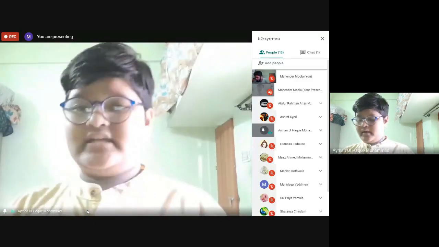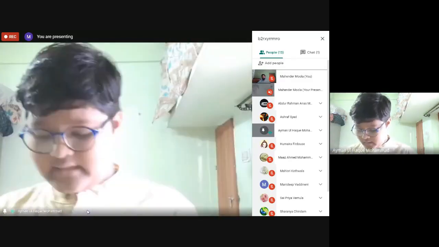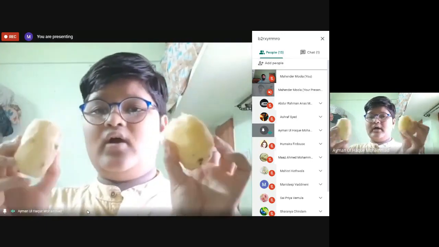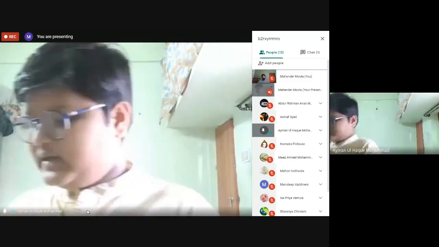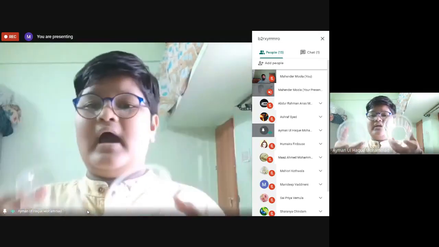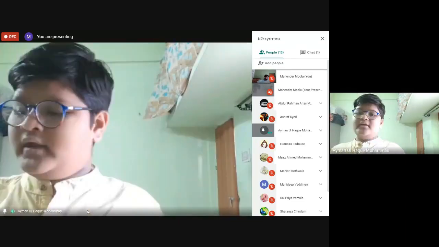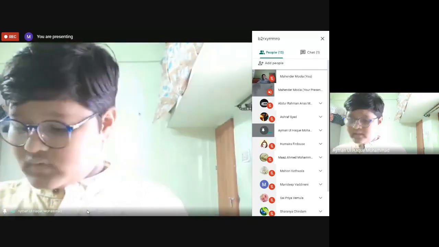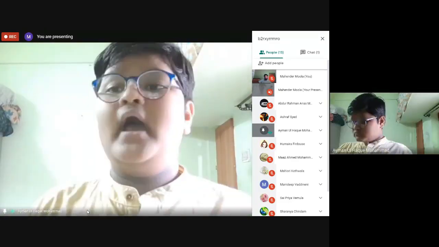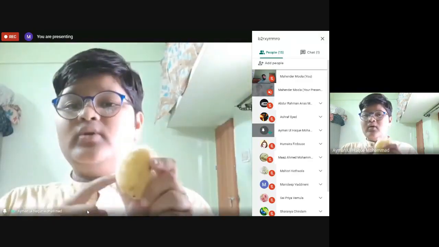To do that experiment, some materials are required. The materials required for that experiment are two potatoes, which must be peeled well, and two jumbo glasses which have a large area. We also need a little bit of salt, and two pins. And then what we are going to do is take the two potatoes and peel them with a sharp knife.